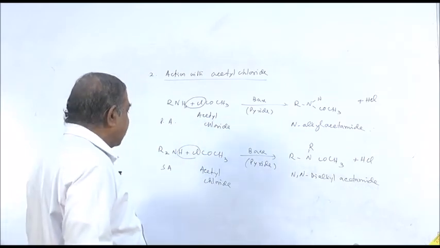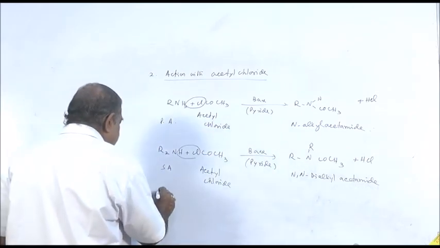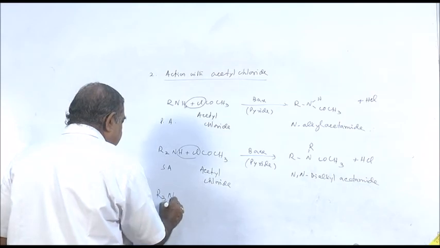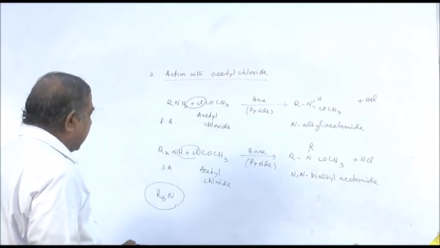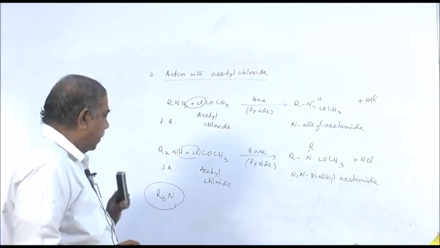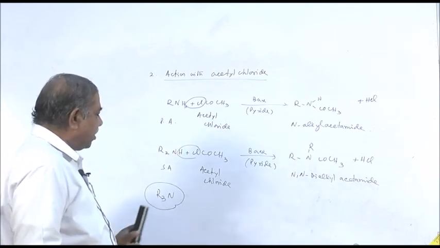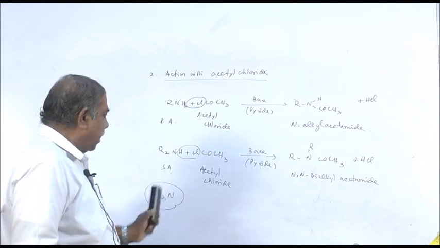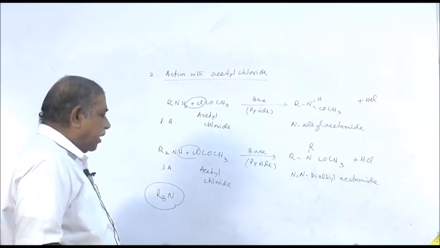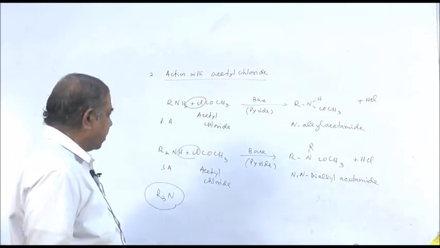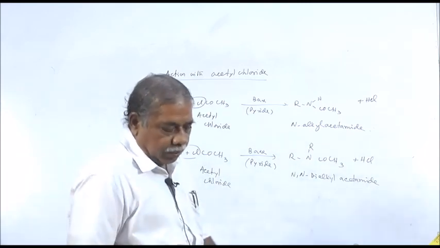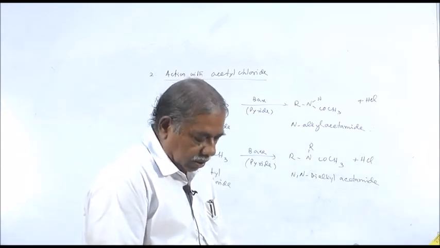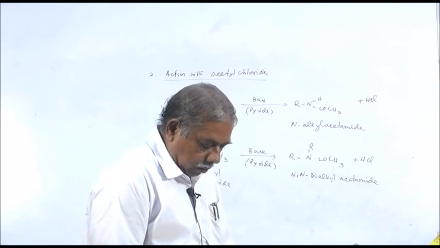Tertiary amine does not react. Sometimes they ask why tertiary amine does not react. Because its nitrogen atom does not contain any hydrogen atom. Remember, the nitrogen atom of the tertiary amine does not contain any hydrogen atom. Therefore, tertiary amine doesn't react with acetyl chloride.